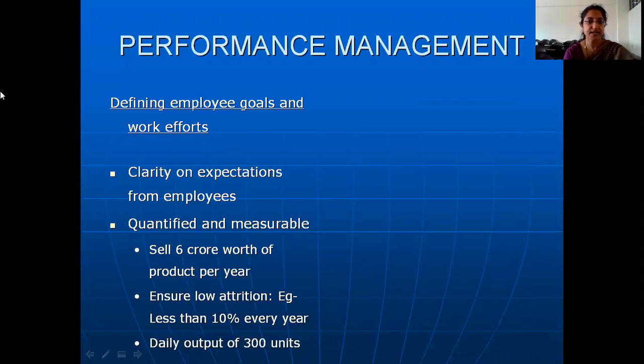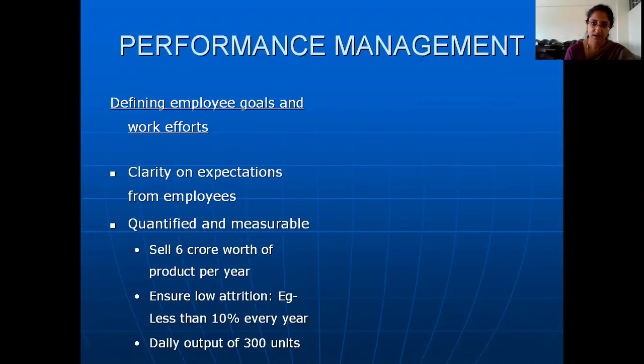So you have set certain expectations, the employee is meeting those expectations, it means his performance is good. You have set some expectations, but the employee is not meeting those expectations, it means the performance is not good. So one important thing to be noted over here is you need to make sure that there is clarity on expectations.